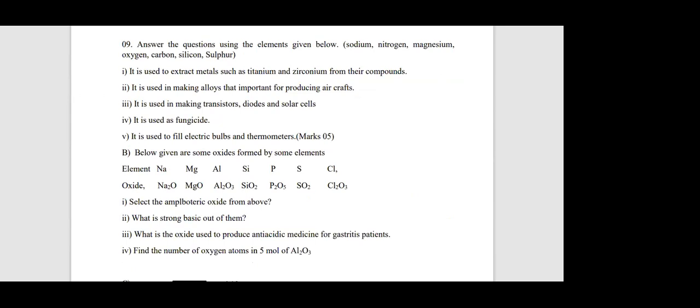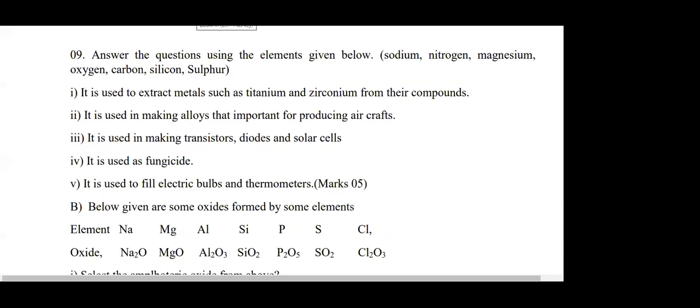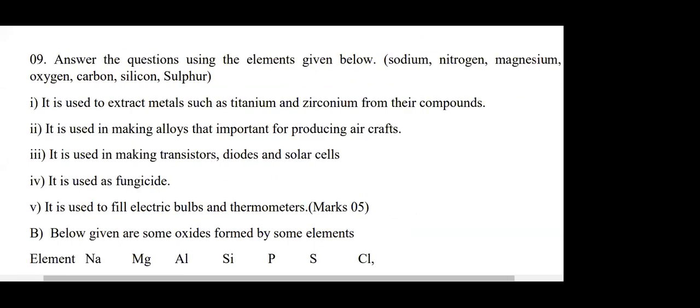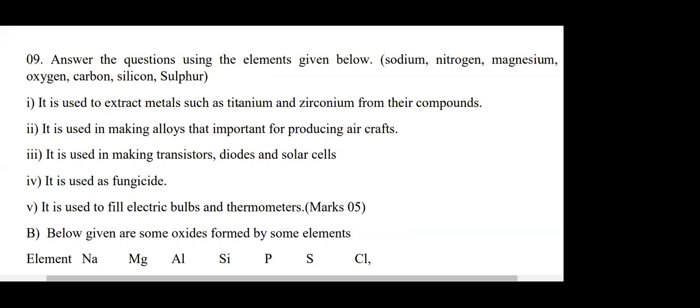Ninth question, Western Prize 2018 second term. Okay. Who can give me the answer for part 1? It is given in the textbook also.